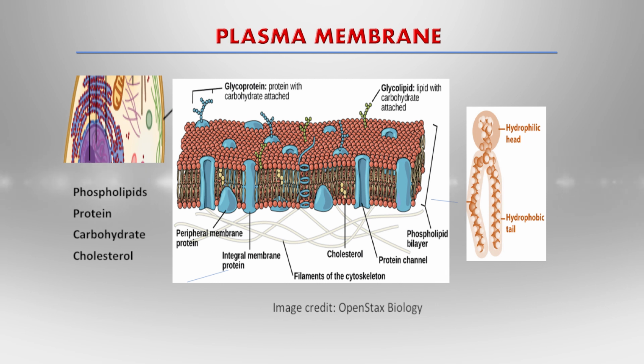Here you can see the phospholipid, protein, carbohydrate and cholesterol, which are the common constituents of the plasma membrane, and the proteins embedded in the plasma membrane serve as protein channels and for interaction with other molecules.